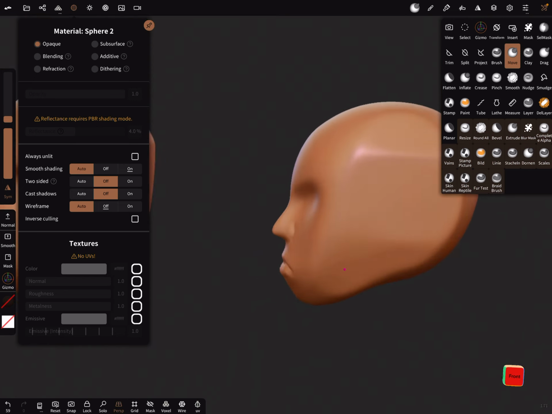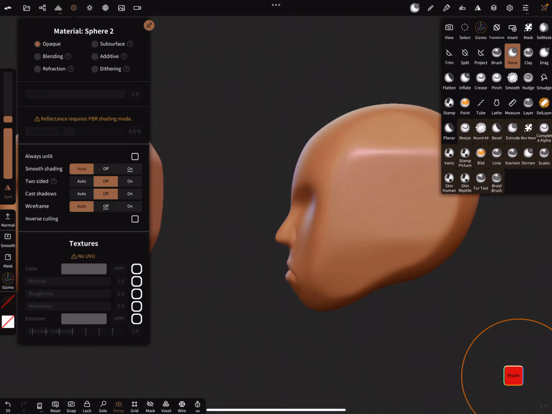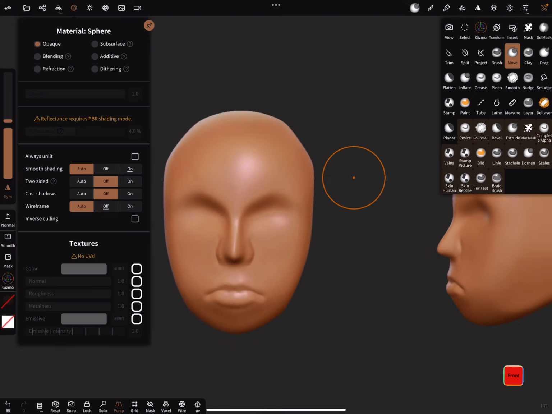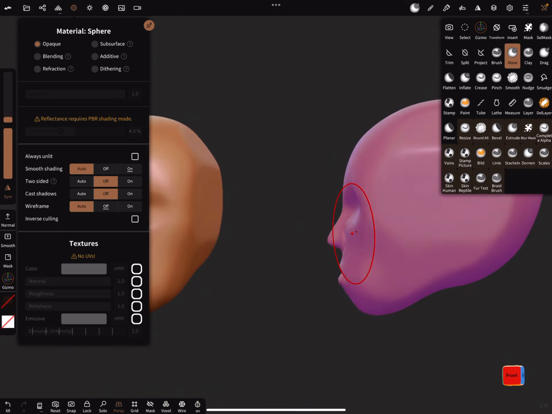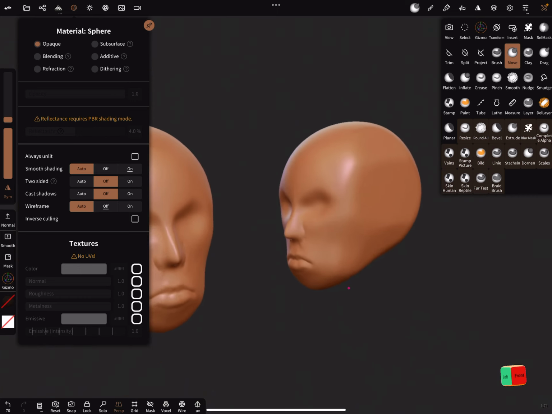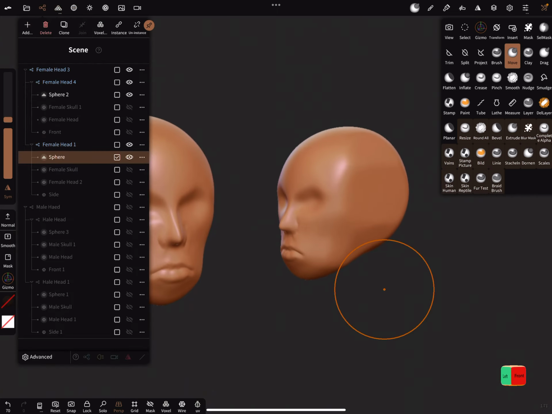So in perspective view you can check it, and here I think we can bring this a little bit out, like this. So, and then you can check again.